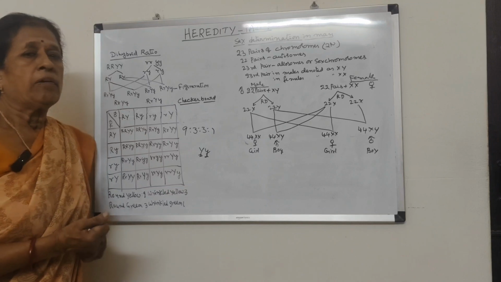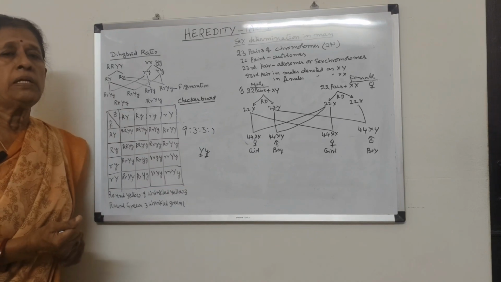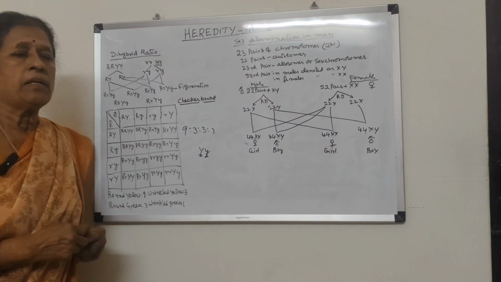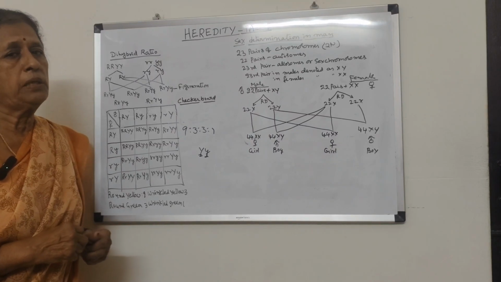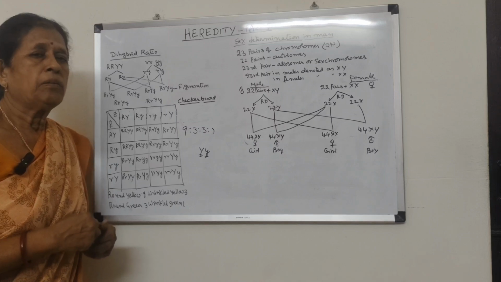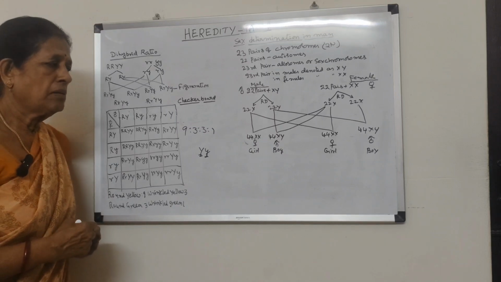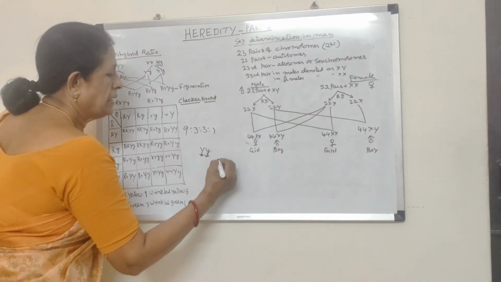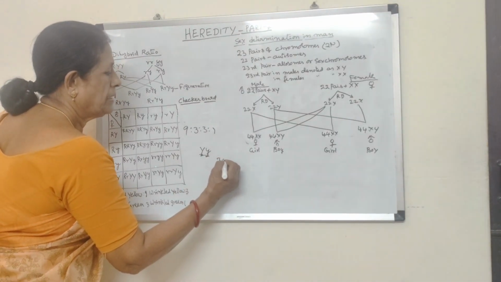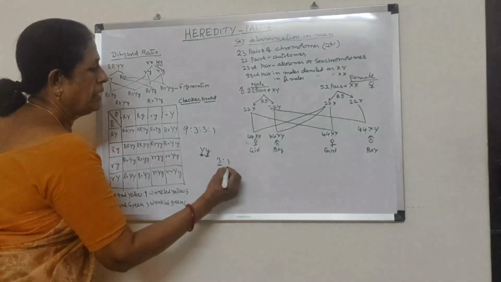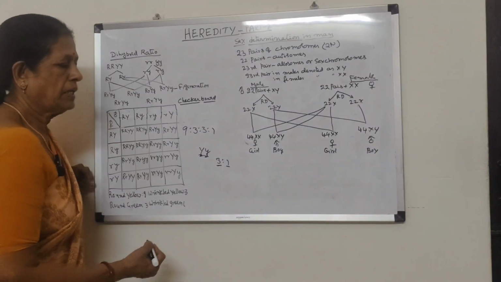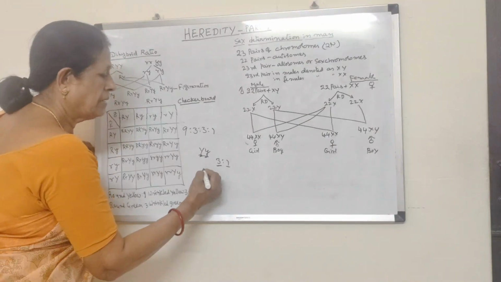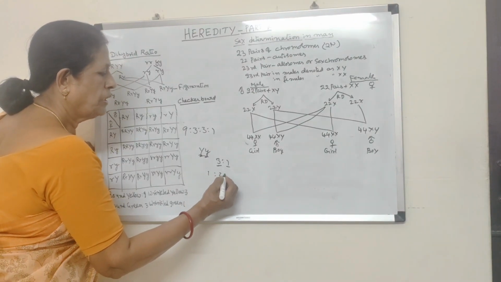So when the trait is under the control of 2 different factors, it is the heterozygous condition. In the heterozygous condition, one factor will dominate over the other factor, and in the homozygous condition, both factors are the same. So in the F1 generation, he got all the same, and in the F2 generation, physically, he got 3 parts dominant character and one part recessive character. But if the genetic type is observed, that is the genotype, it is 1:2:1.